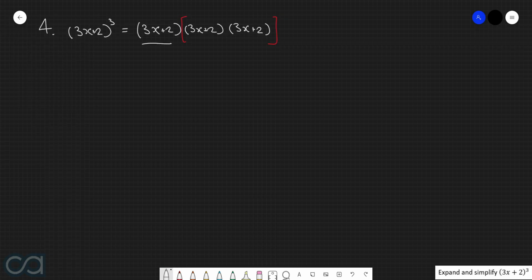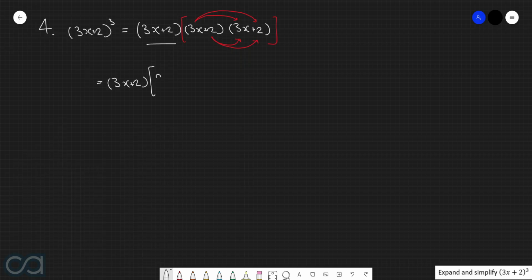And we're going to leave this bracket alone just for now. Now, in order to perform the expansion on these last two brackets, we're going to multiply everything in the second bracket by everything in the third bracket. In other words, we're going to do 3x by 3x, 3x by 2, 2 by 3x, and then 2 by 2. So once again, we're going to leave this first bracket completely alone. So we'll just leave that here as 3x plus 2. And then the expansion turns into this.